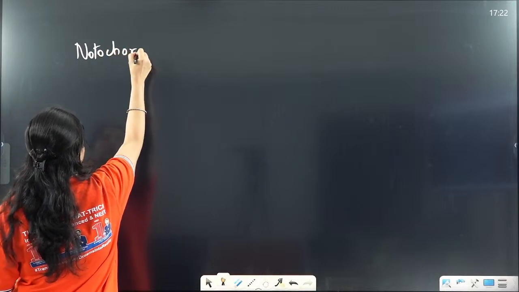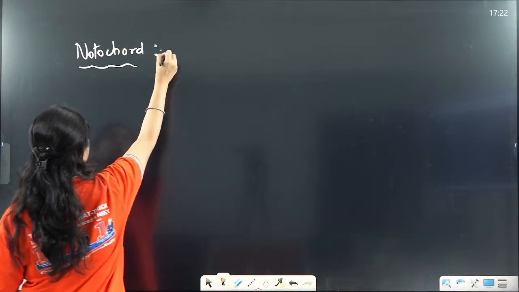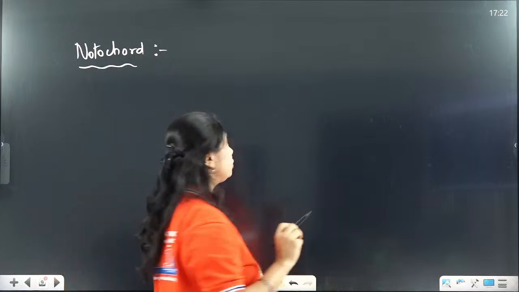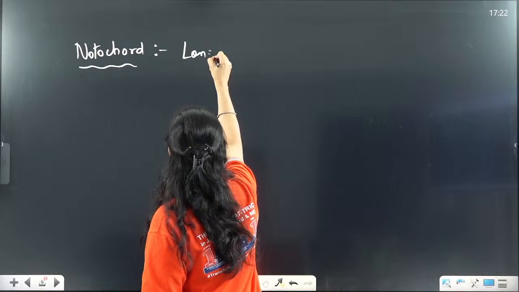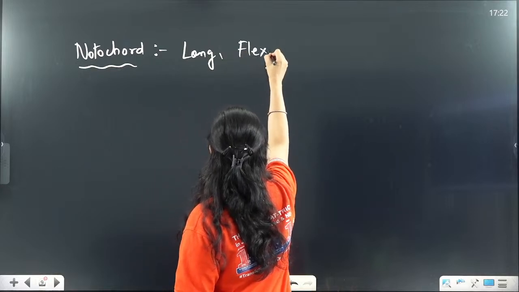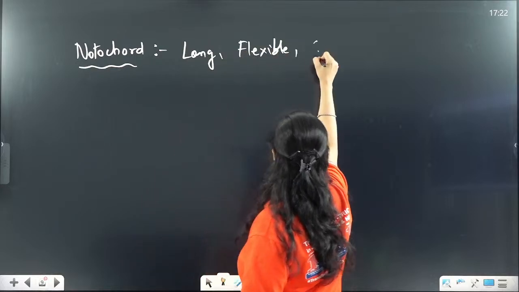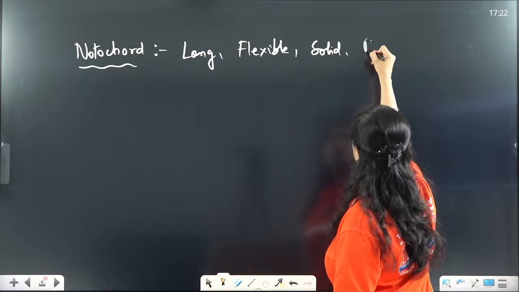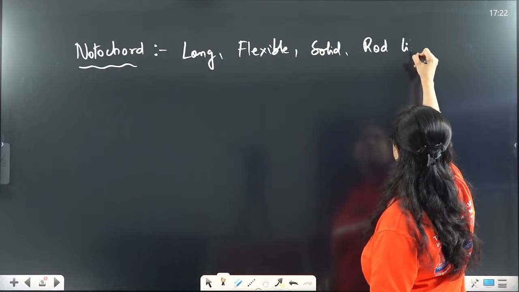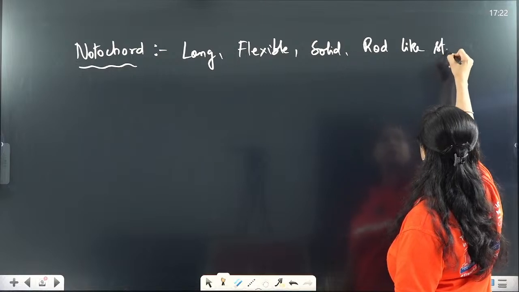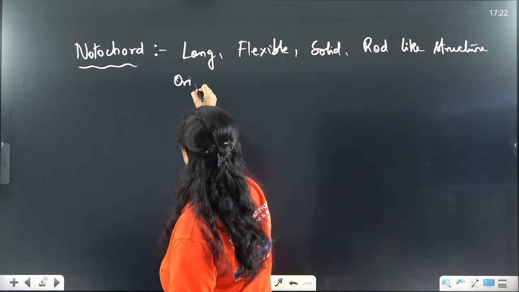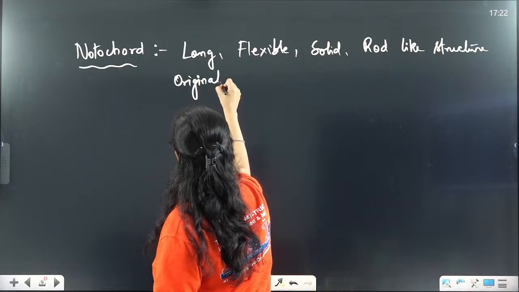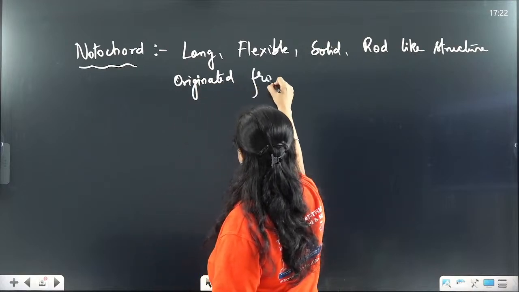The Notochord. What is this Notochord? Now remember this, what is Notochord? Notochord is a long, flexible, solid, rod-like structure originated from mesoderm.